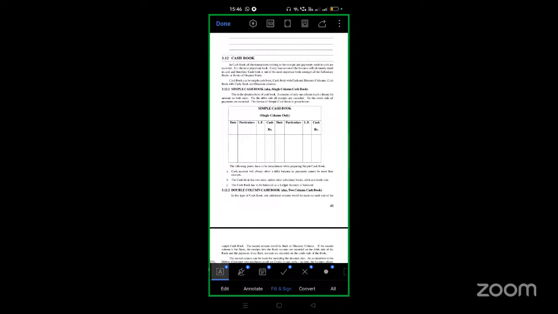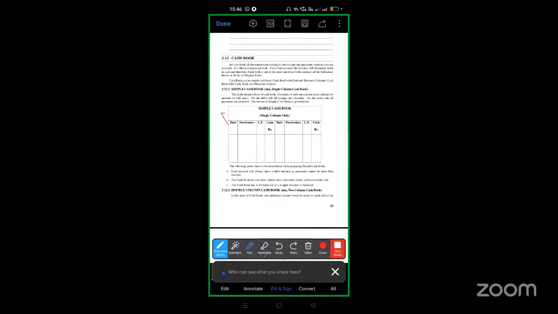In the cash book, on the debit side, we write all receipts. On the credit side, we write all payments.